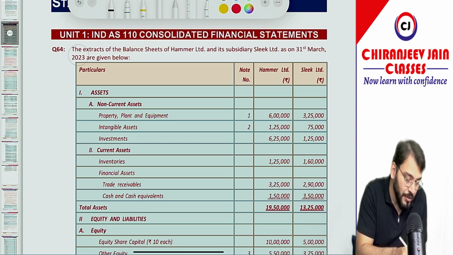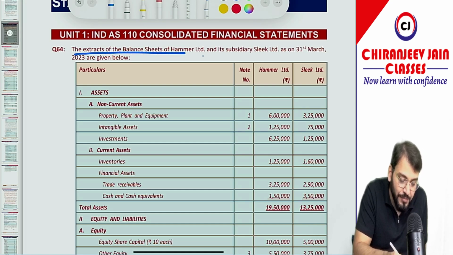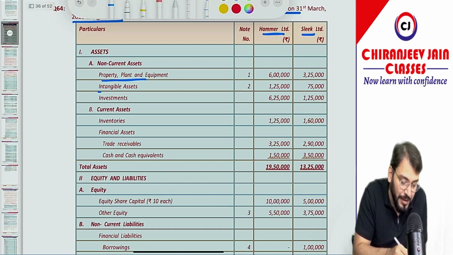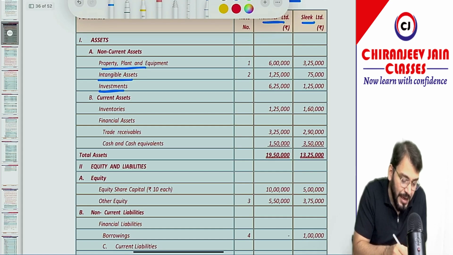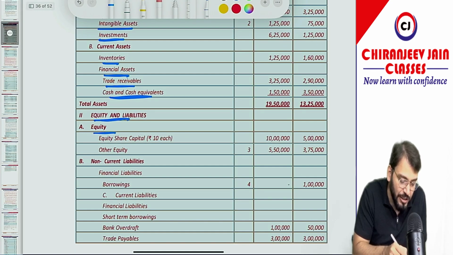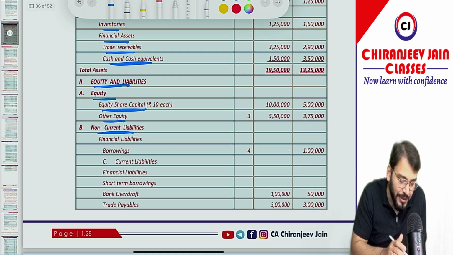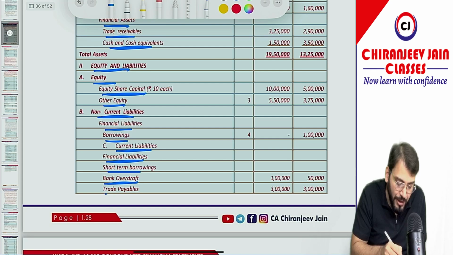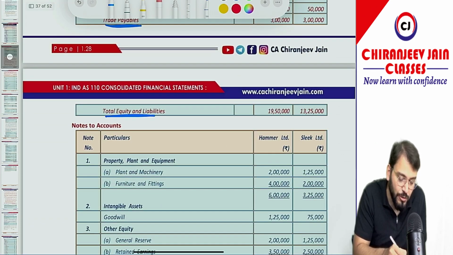What is the question? The extract of the balance sheet of Hamel Limited and its subsidiary Slick Limited as on 31st March 2023 are given below. You can see property, plant and equipment, intangible asset, investment, inventory, financial asset, trade receivable, cash and cash equivalent, equity and liability, equity share capital, other equity, non-current liability, financial liability, borrowing, current liability, financial liability, short-term borrowing, bank overdraft is the short-term borrowing, trade payable. Then total equity and liability is given.